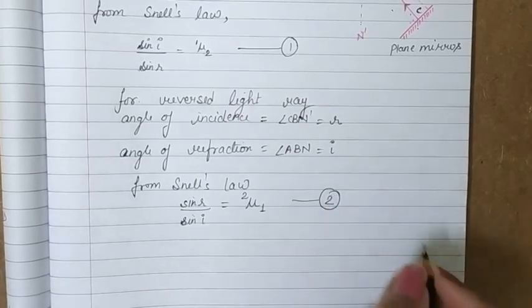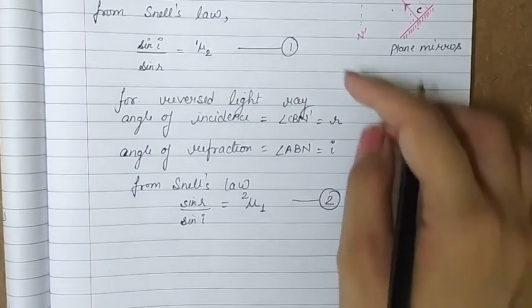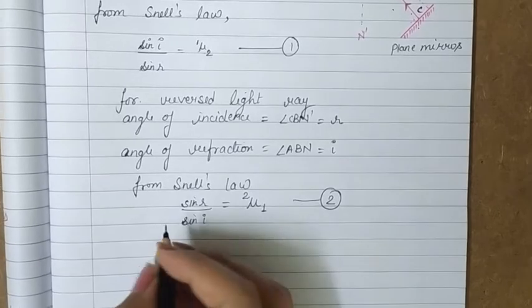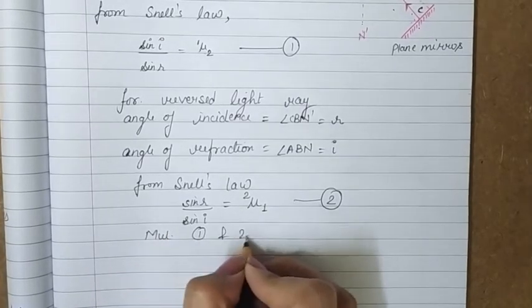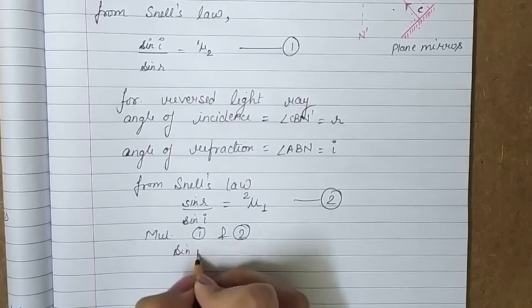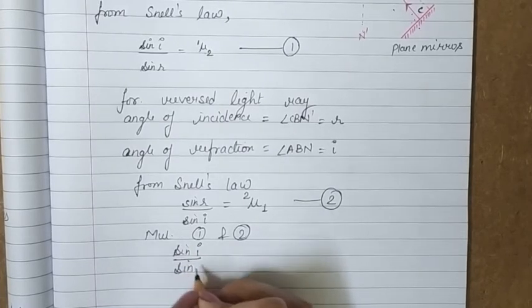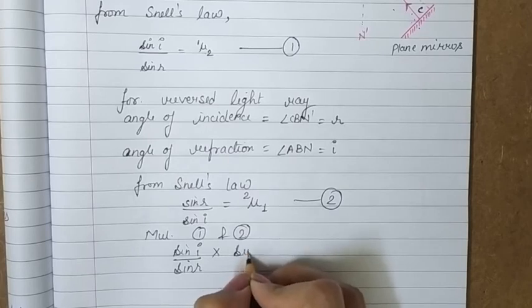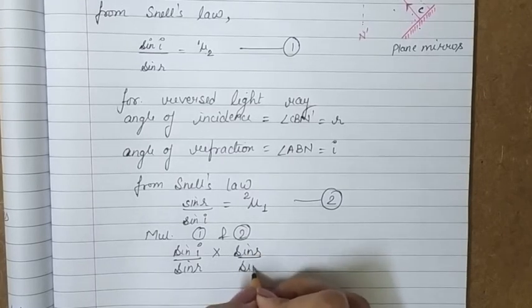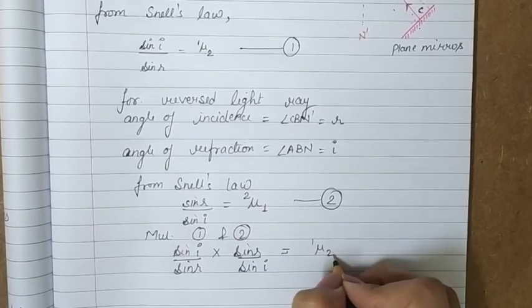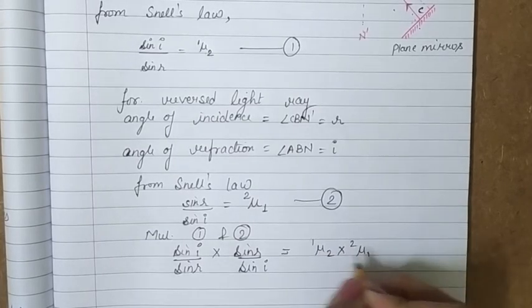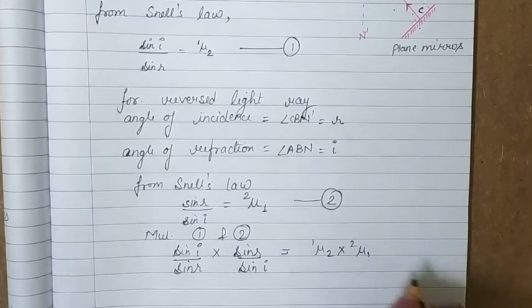Now if we take the product of these two equations, equation 1 and 2, we get sine I upon sine R from equation number 1, into sine R upon sine I from equation number 2, is equal to 1mu2 into 2mu1.